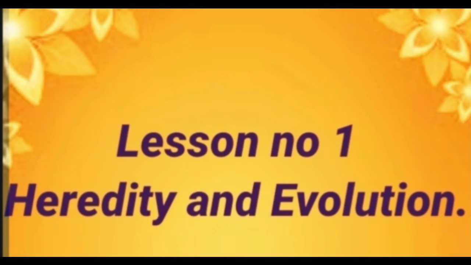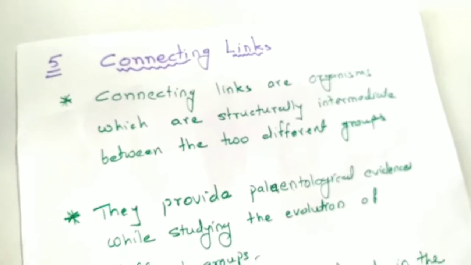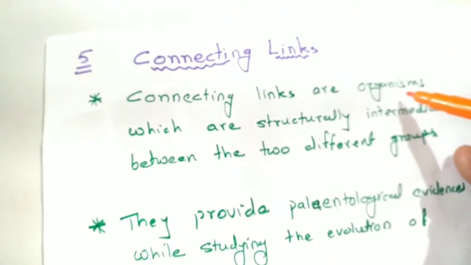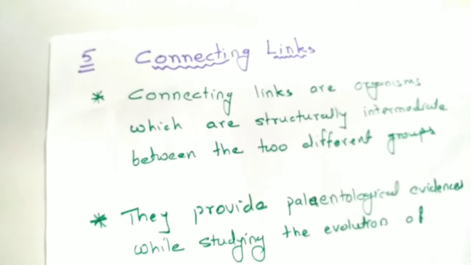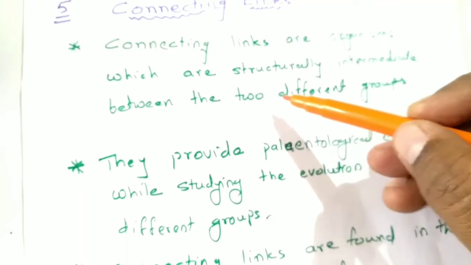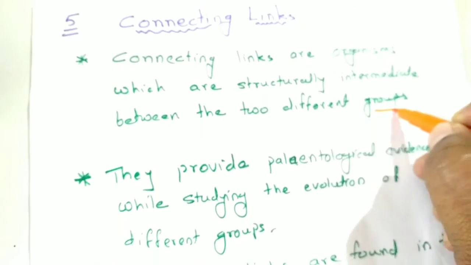Hello students, today we learn connecting links, embryological evidences, Darwin's theory of natural selection, Lamarckism and speciation. Students, connecting links. Connecting links are organisms which are structurally intermediate between two different groups.